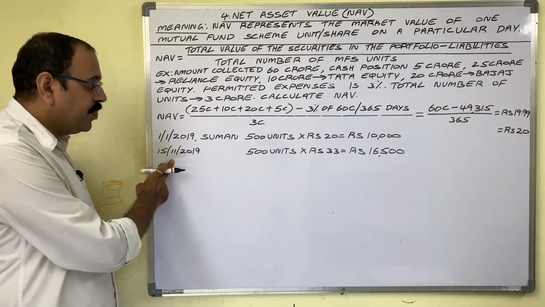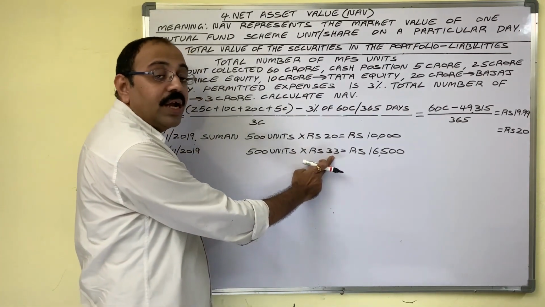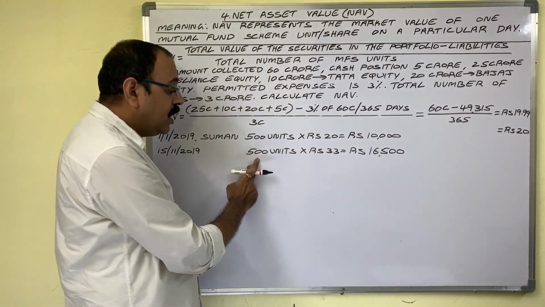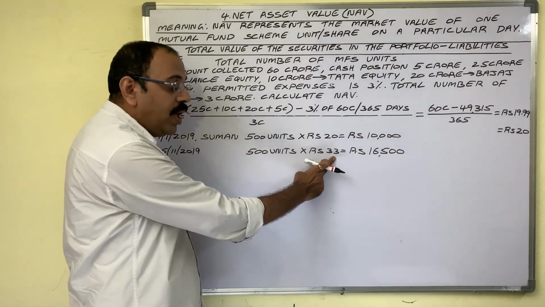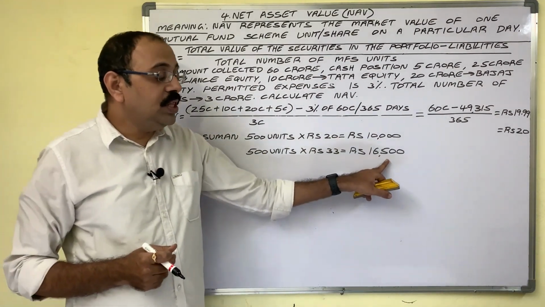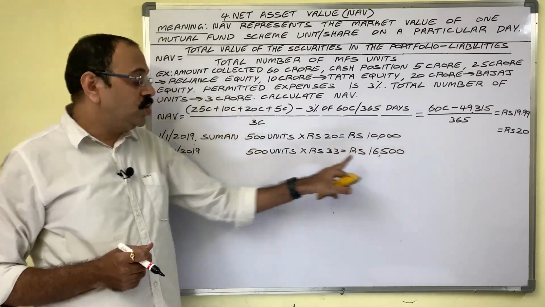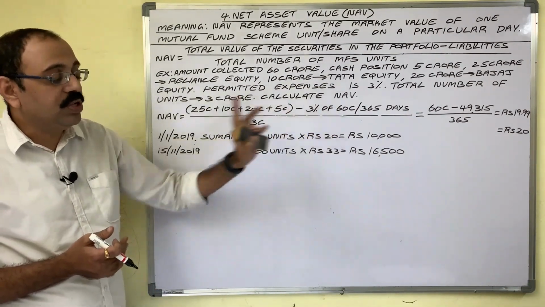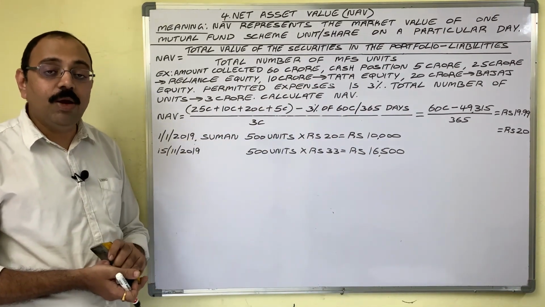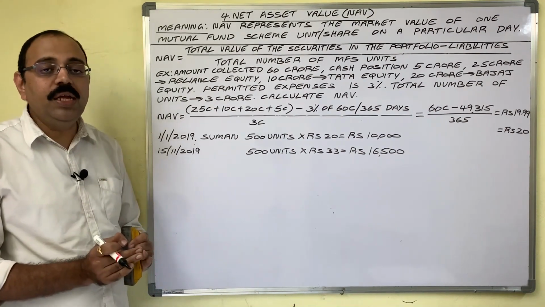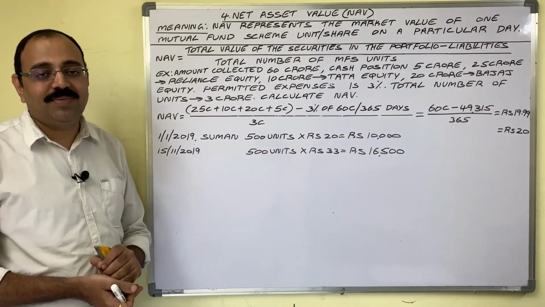On that day, NAV is 33 rupees per unit. Then number of units of Suman into NAV of that day is equal to 16,500 rupees. So on that day, Suman's holdings value is 16,500. So with the help of NAV, we can know the value of our holdings on any particular date.